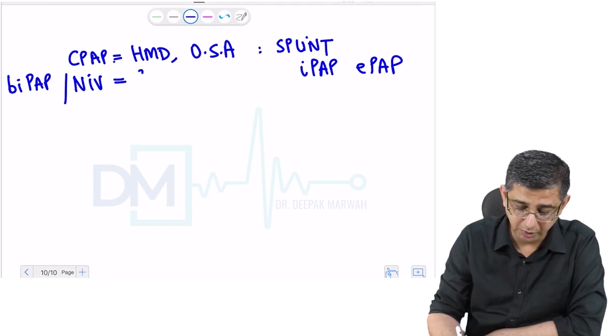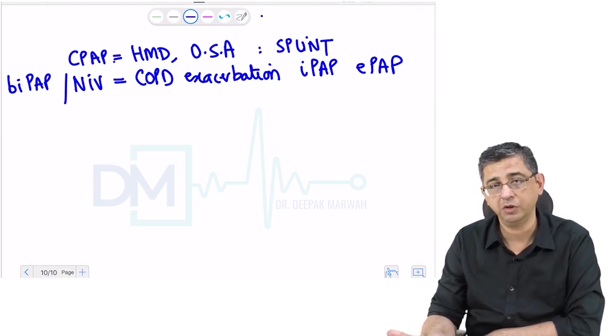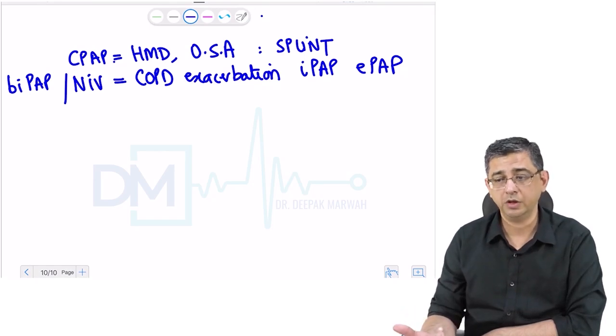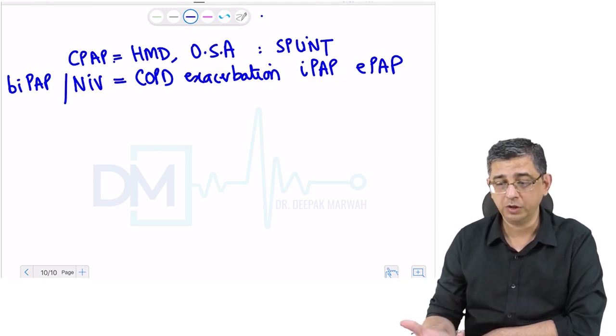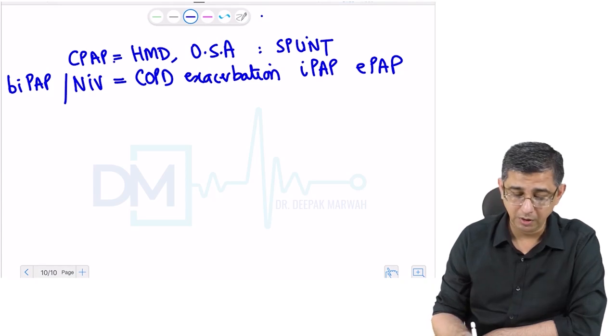The usage of this is mainly in COPD exacerbation. The person is having respiratory acidosis with a pH between 7.25 and 7.35. Why not less than 7.25? Because the person's encephalopathy will be so severe. The protons will damage the blood-brain barrier, and the encephalopathy will make the person incapable of handling his airways. So the chances of aspiration definitely increase in the person.